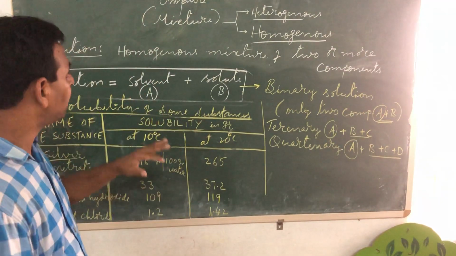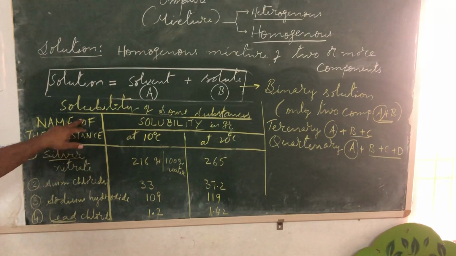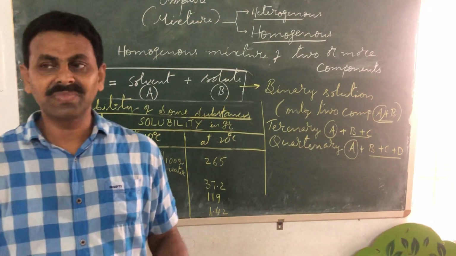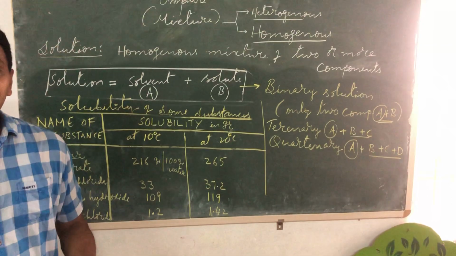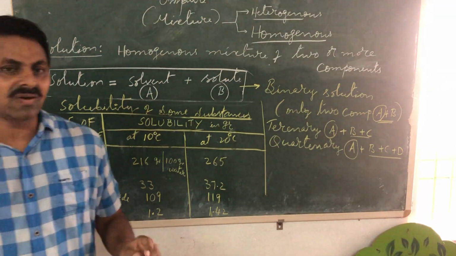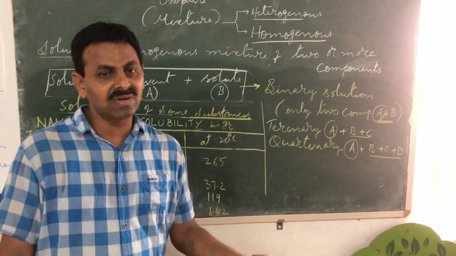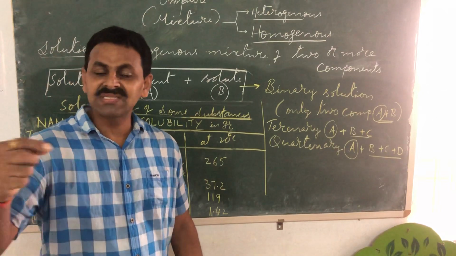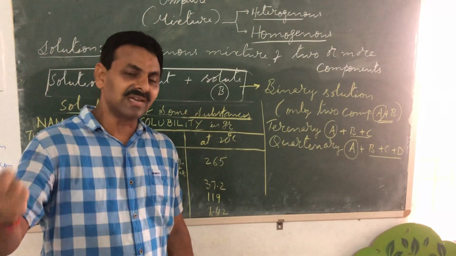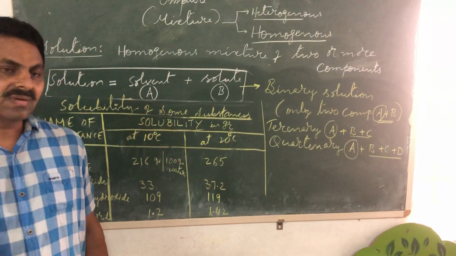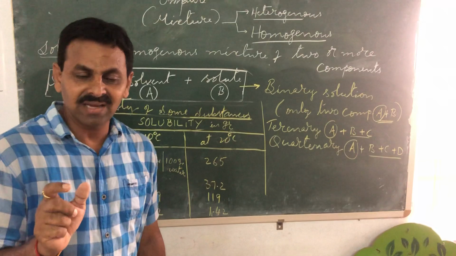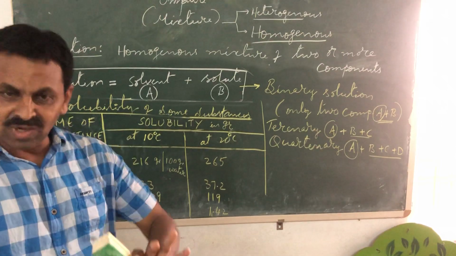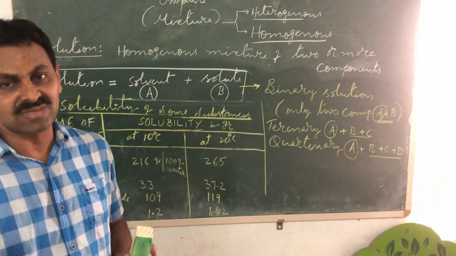I have some data. Pay attention to this data, children. You know about solubility. Solubility is another term which I explained to you. I am repeating again. Solubility is the capacity of a solvent to dissolve a particular solute at a given temperature. Because if the temperature is increased, the solubility of the solvent will increase. Now, solubility is basically a capacity of a solvent to dissolve a particular solute. That's it. So you understood the concept, but technically there is a definition.